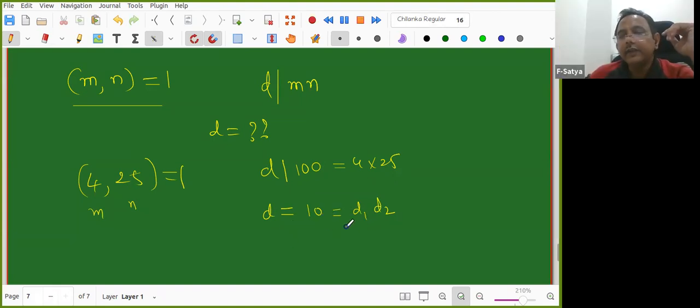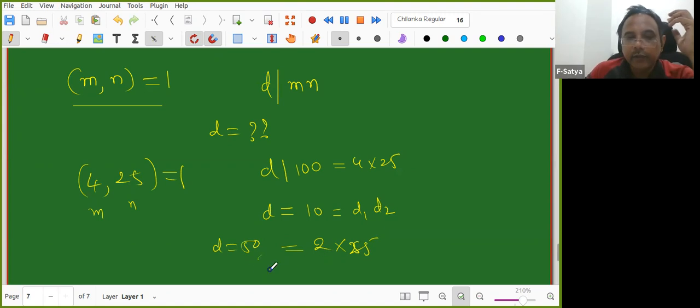So every divisor is written as D1 into D2. For example, let D be 50. 50 divides 100, and 50 can be written as 2 into 25. Now 2 divides 4 and 25 divides 25. If D equals 1, then 1 into 1, and 1 divides 4 and 1 divides 25.